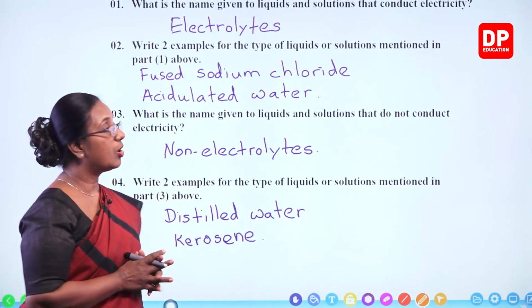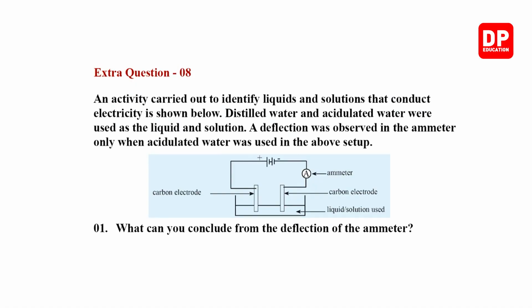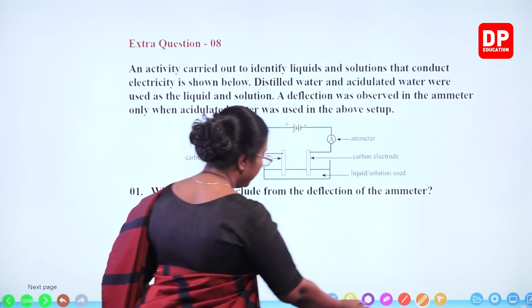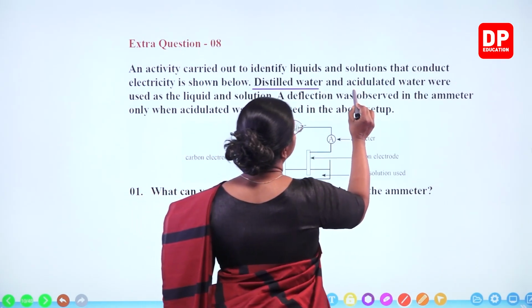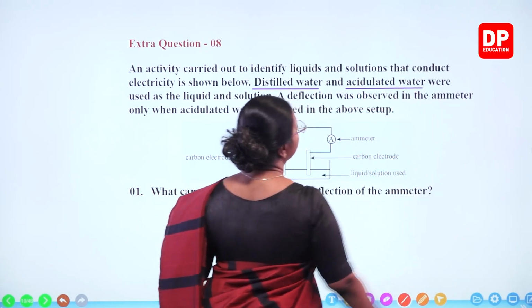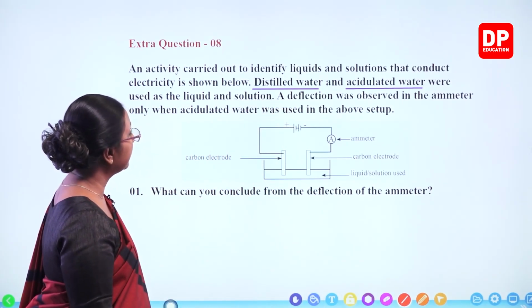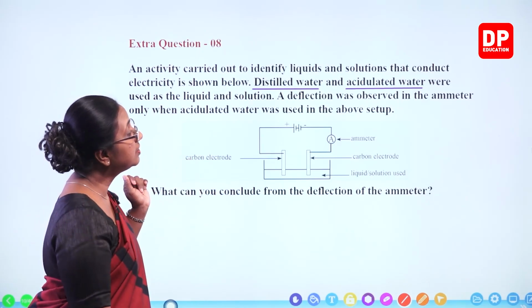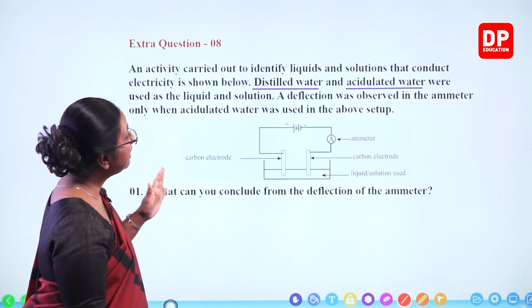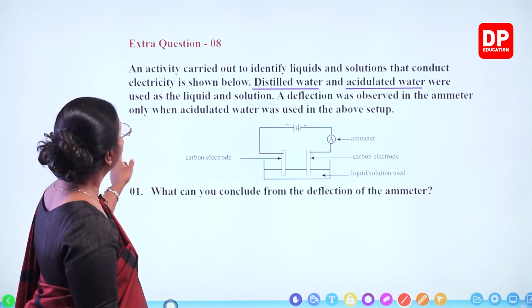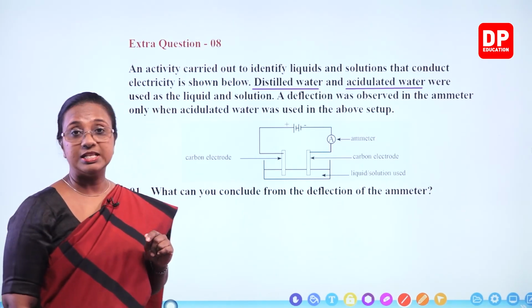So with that, students, I'll move on to the next question. Extra question 8. An activity carried out to identify liquids and solutions that conduct electricity is shown below. Distilled water and acidulated water were used as the liquid and solution. So here, look at the substances. Distilled water, the liquid, acidulated water is a solution. A deflection was observed in the ammeter only when acidulated water was used in the above setup.